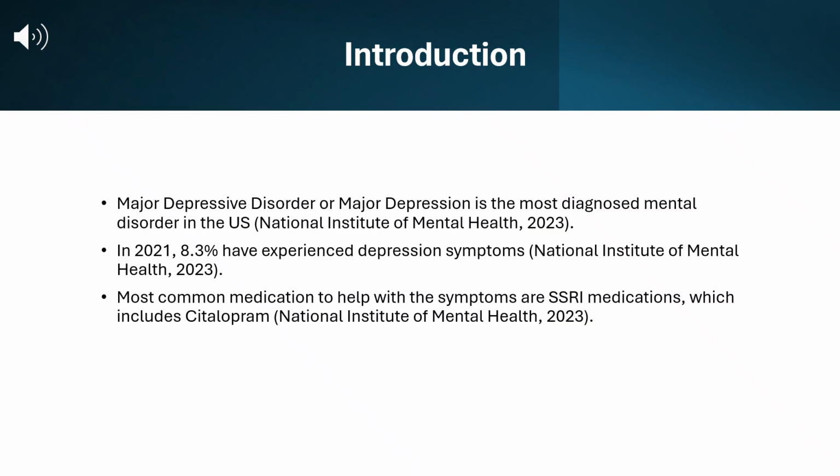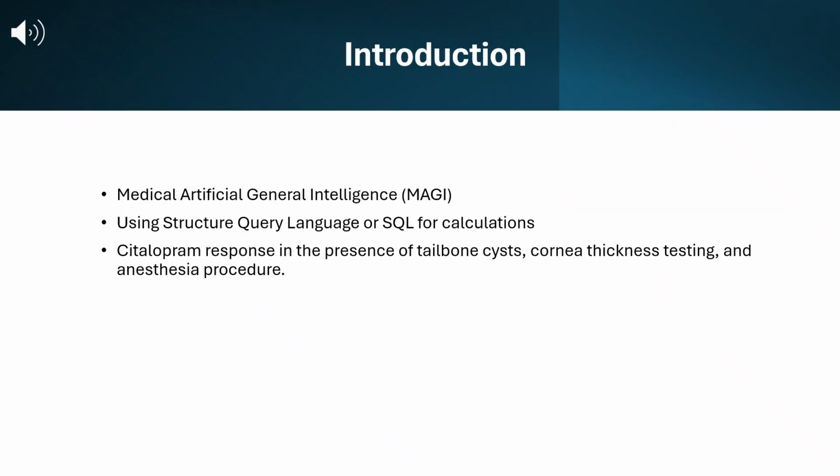Introduction. According to the National Institute of Mental Health, major depressive disorder, or major depression, is the most common mental disorder in the United States, affecting 8.3% of adults in 2021. The most common medication used for this condition are SSRI medications, or selective serotonin reuptake inhibitors, which function to increase serotonin levels in the brain.